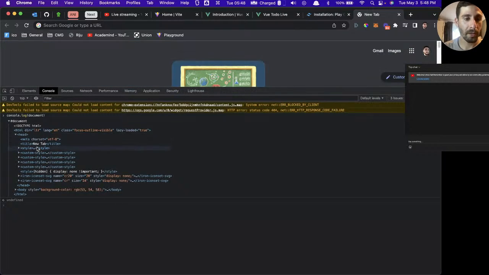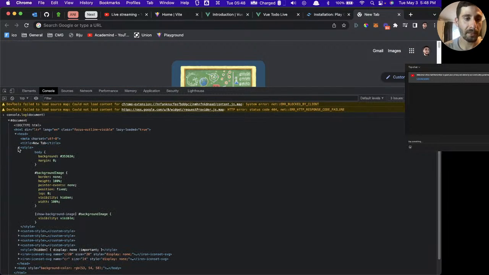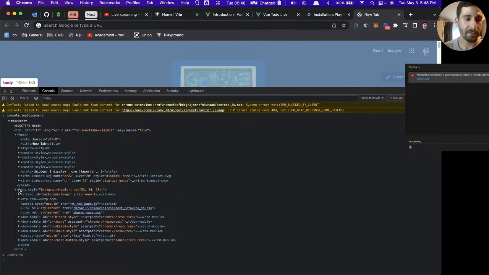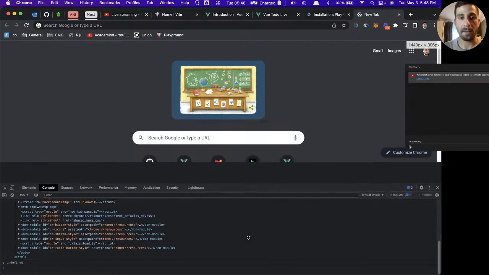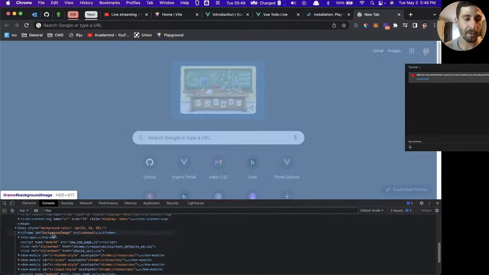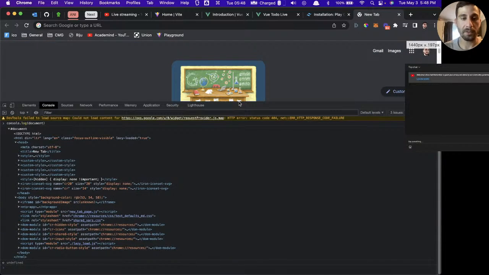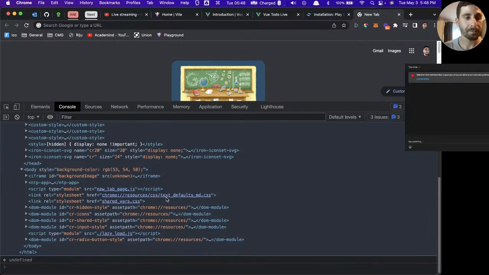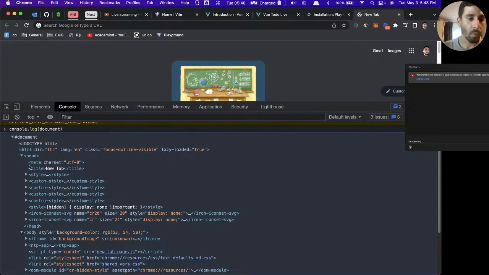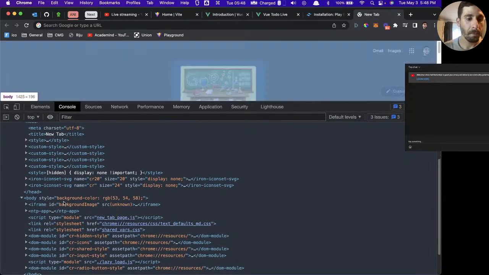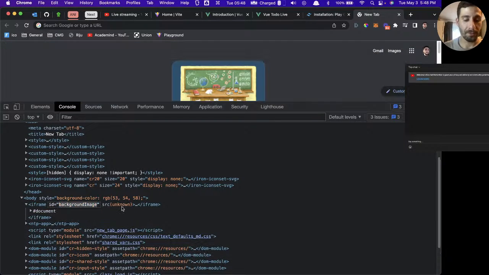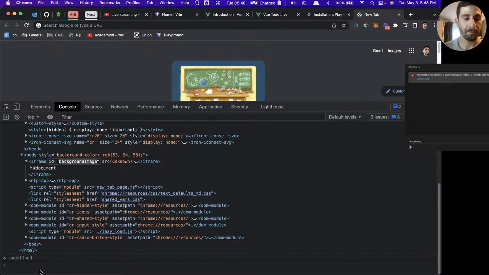Now let's look for an ID. Something here is going to have an ID. Something in the body specifically. So we have this iframe. Let me make this a little bit smaller so we can find out what this iframe is. It's the background image. So if we want the background image, maybe I can zoom in a little bit. We can see that the ID is background image. So let's go ahead and see if we can pull that.